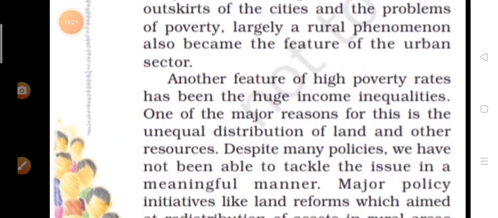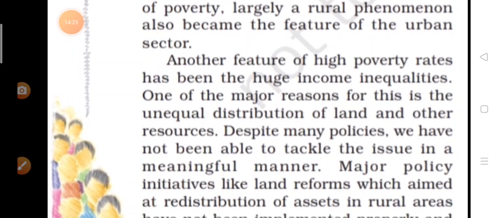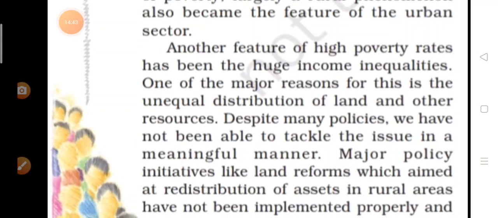Okay, what is another feature of high poverty rates? What was another reason for it? The another reason for high poverty rate is the huge income inequalities. Huge income inequalities means, here you see that when the green revolution started, some of them got advantage from that, but many of them didn't get advantage.